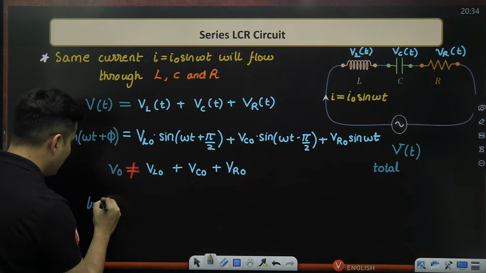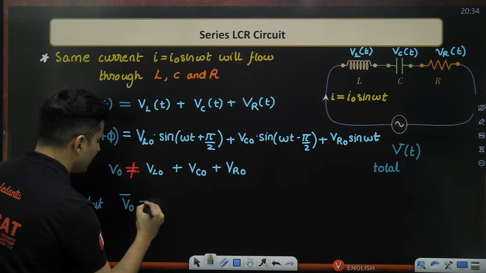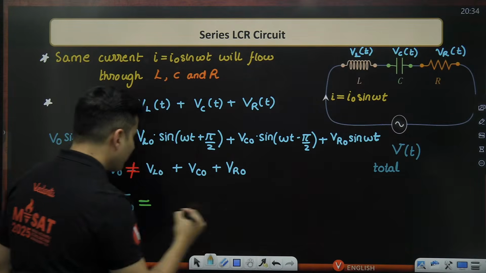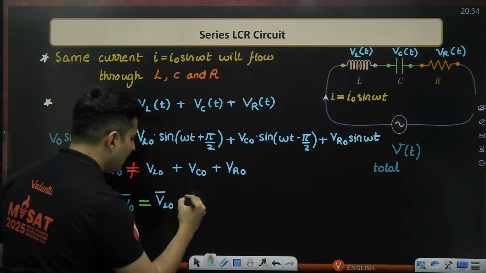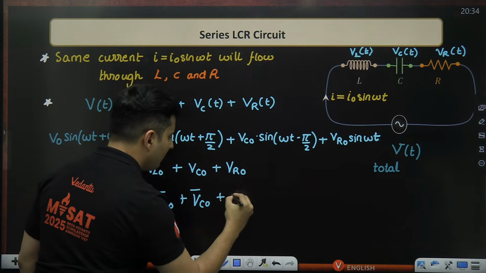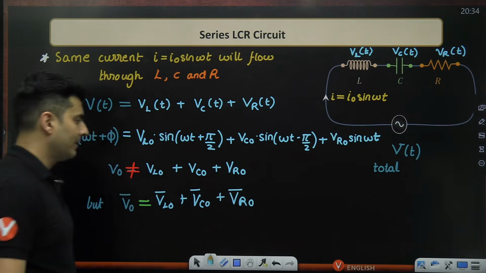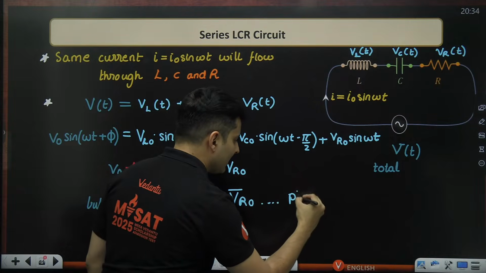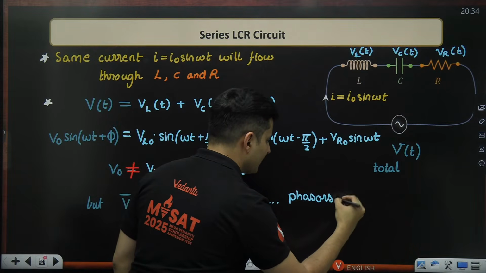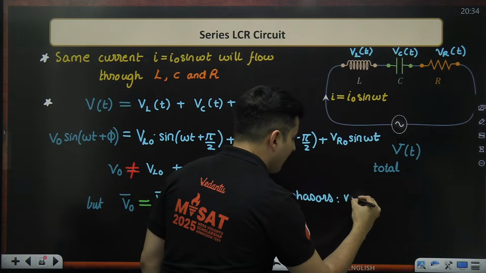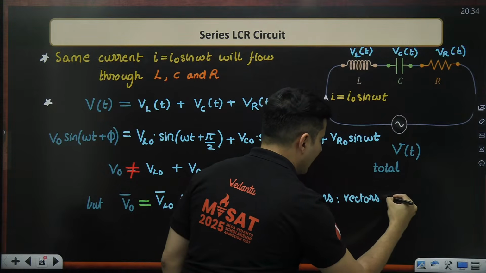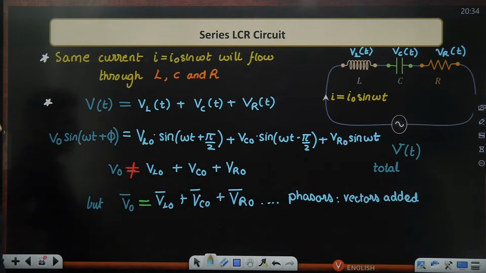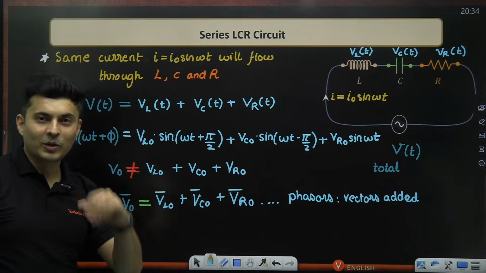But whenever you have wave-like functions, you can take the phasors, and this will be equal to basically VL naught bar plus VC naught bar plus VR naught bar. These are the phasors, which are treated like vectors and being added to give you the net value. This is allowed. There is nothing wrong in this.